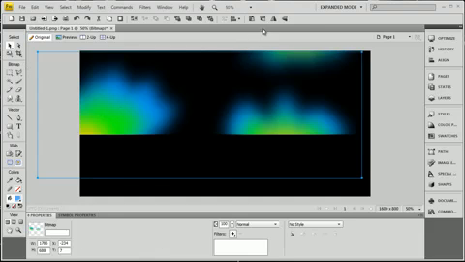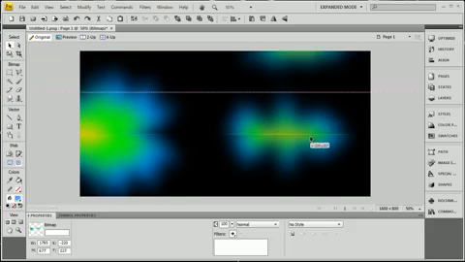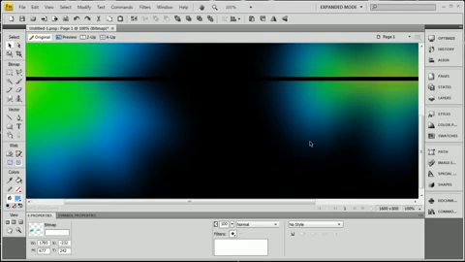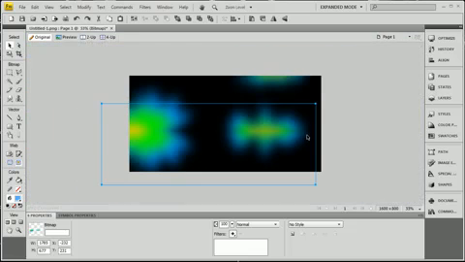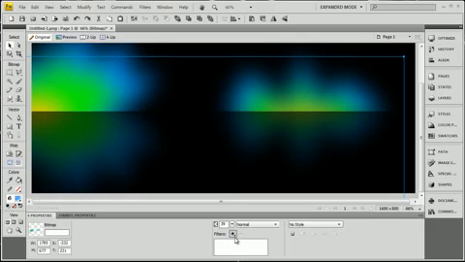Now let's flip them vertical. Now simply drag them down into place. Okay, so there's your reflections. Zoom into 100%. Get it right at the edge. Right about there. Now what you can do is take that and fade it. Bring the alpha down on it so it's at a position of your liking.